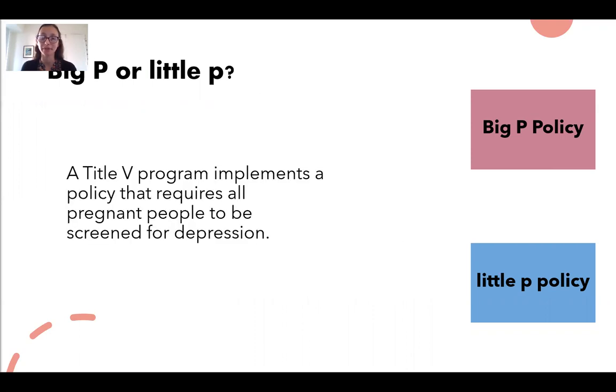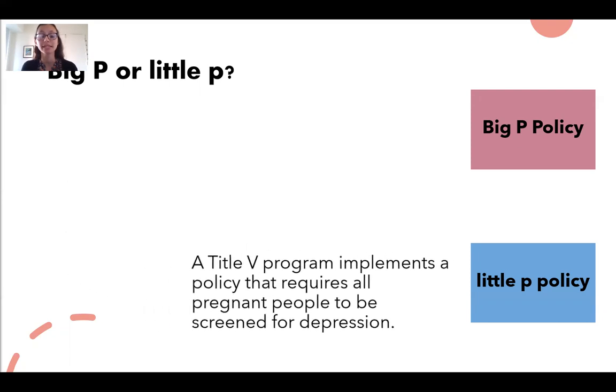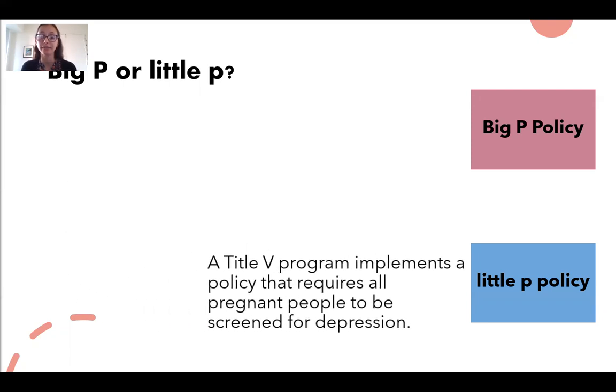Here's one final example. A Title V program implements a policy that requires all pregnant people to be screened for depression. This one's a little p policy and a great example of one way in which Title V programs can develop policies at the programmatic level.